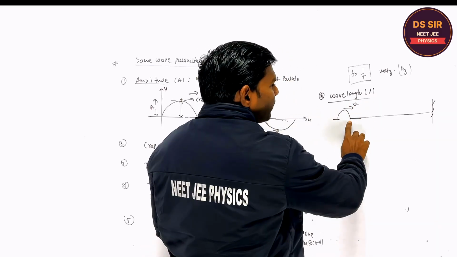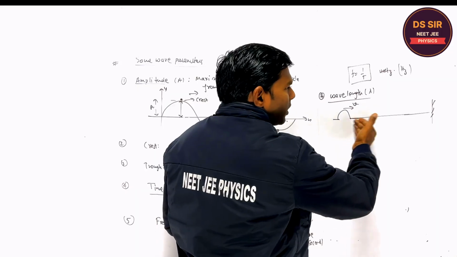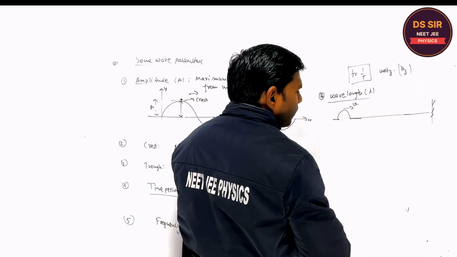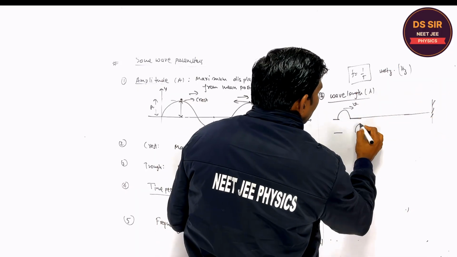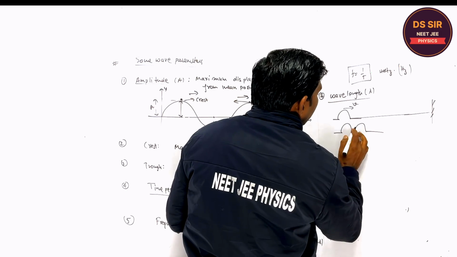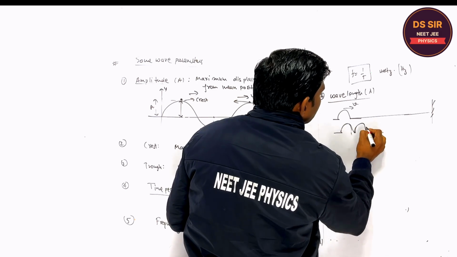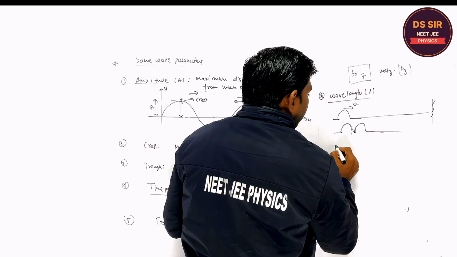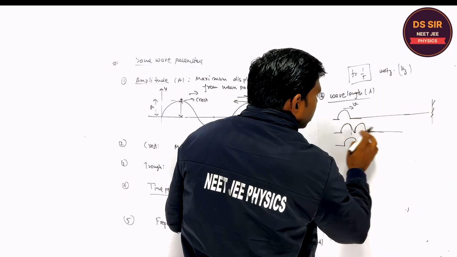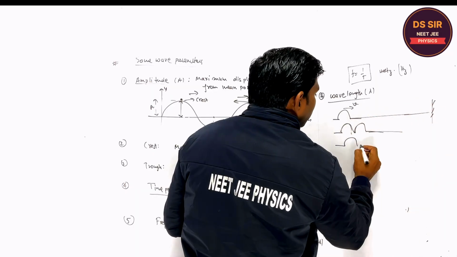This speed of the wave depends upon the property of the medium. It moves forward, and you move your hand again up and down, so again one wave pulse is produced, and these two wave pulses move forward.